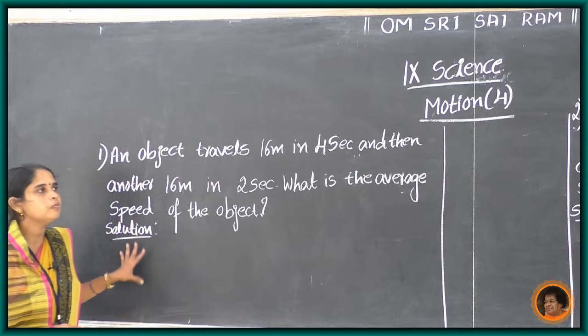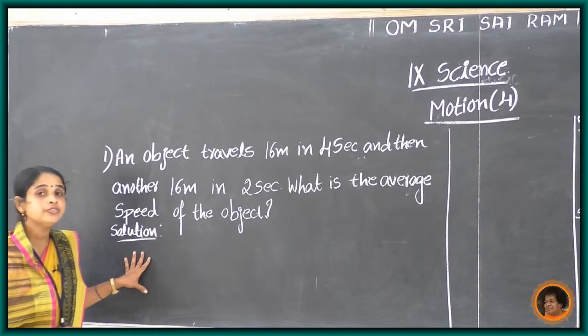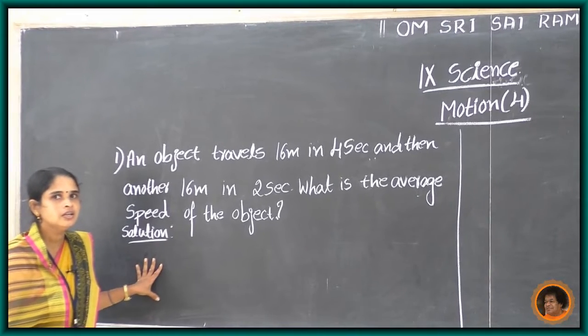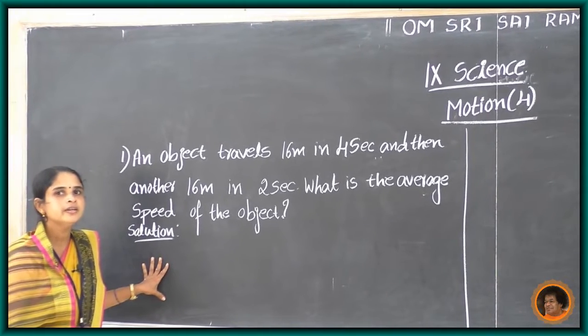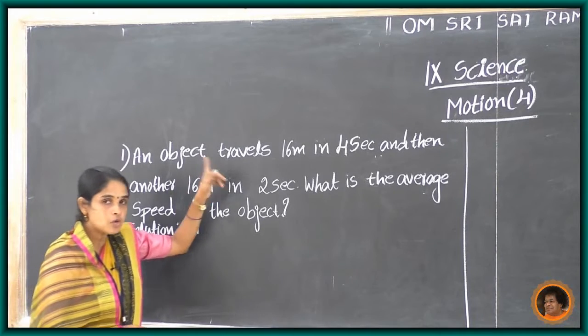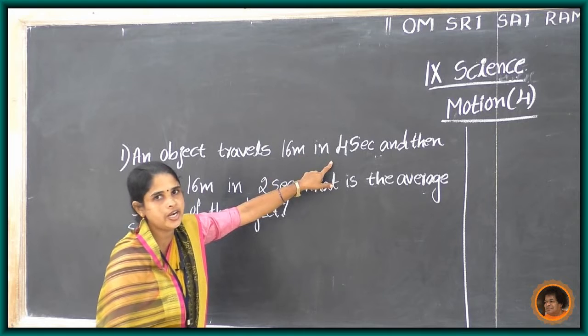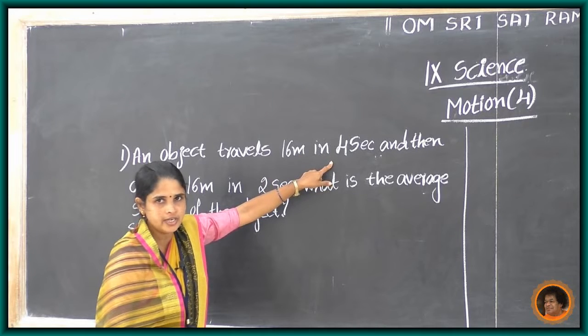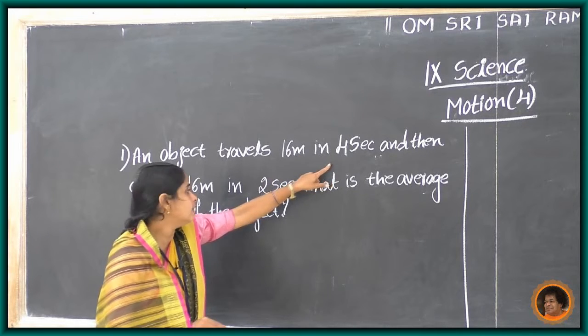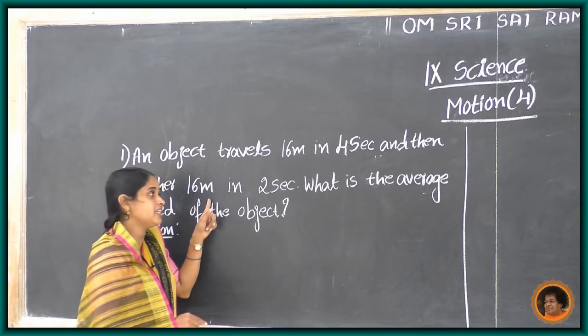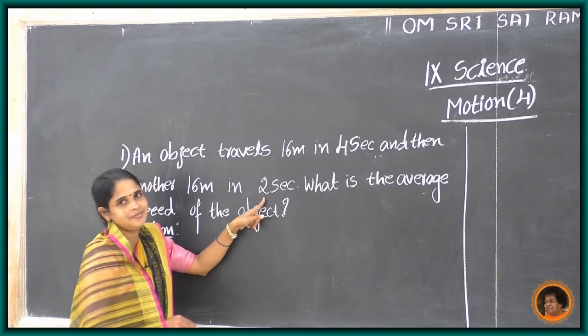First, read this problem. Is it uniform motion? No. Why? The object covers 16 meter distance in 4 seconds, and then it covers again 16 meter distance in 2 seconds.